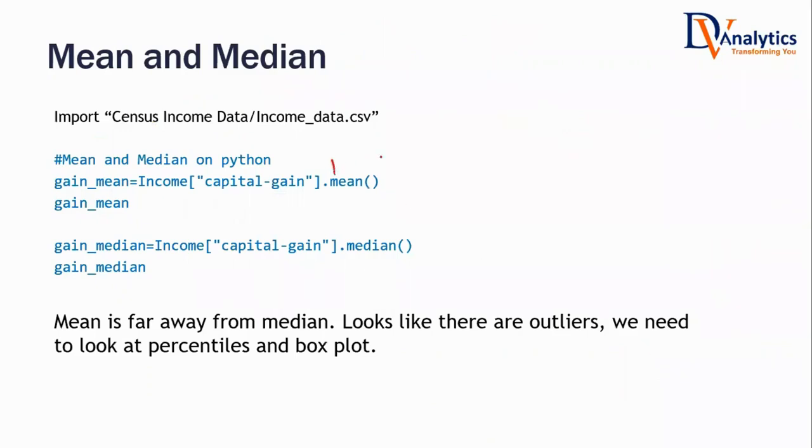So previously you calculated the mean value. How much was the mean value of capital gain? 1077. Do you want me to trust this just by looking at the mean? Do you think this is the center value that we should trust? No, sir. Immediately after calculating mean, what are we going to do from here on? We have to calculate the median. Go ahead, calculate the median value.